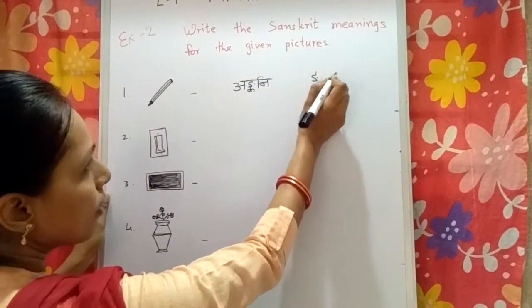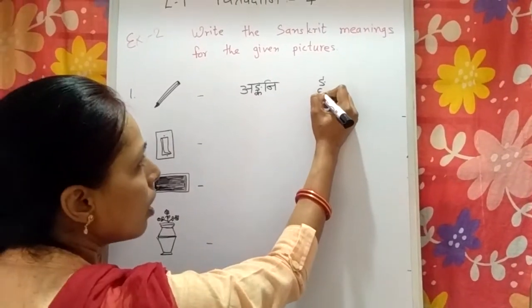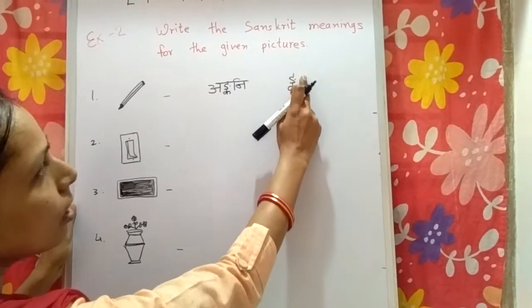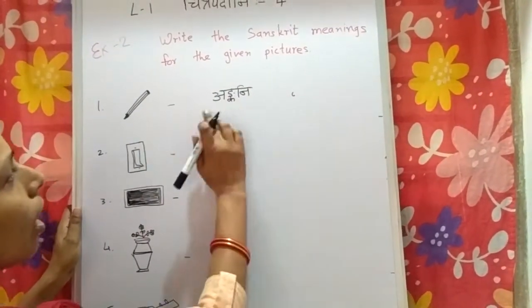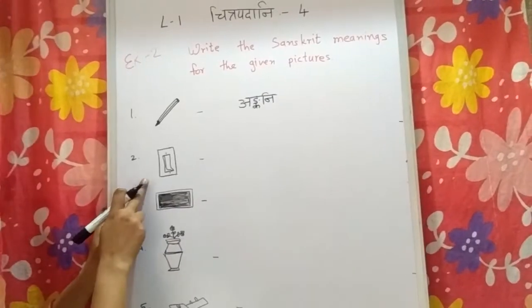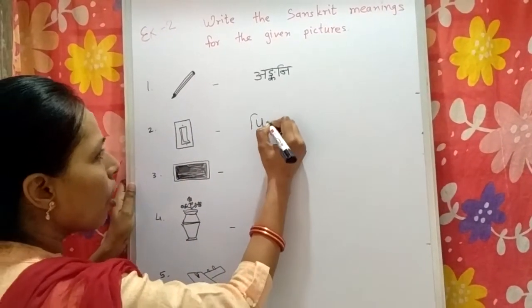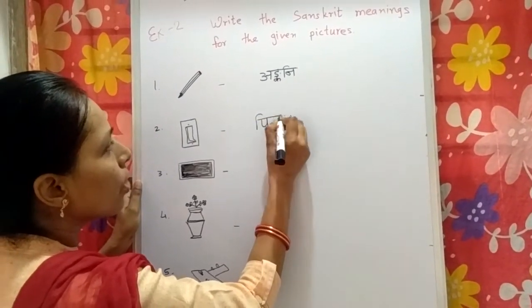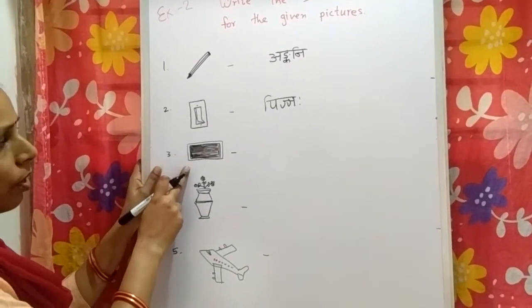The dot is pronounced as na, or here anka. So here we have written ka, anka. It is pronounced as anka, ankani. Okay, second is switch. Which is the Sanskrit word for switch? Pijjah. Okay, now this is a blackboard.